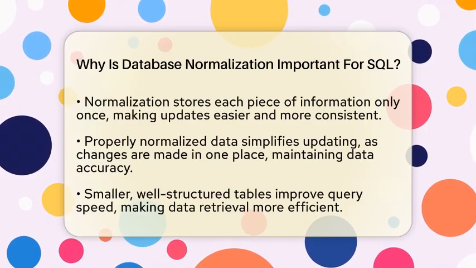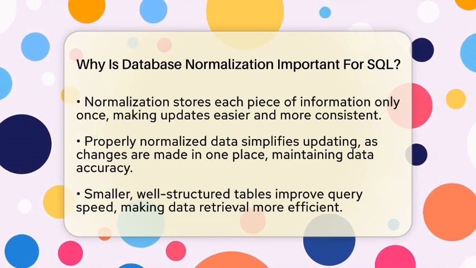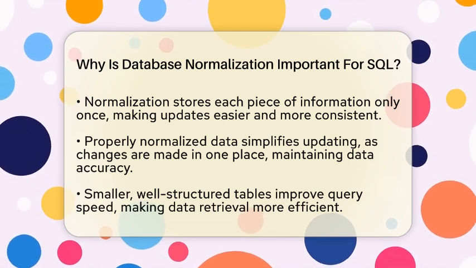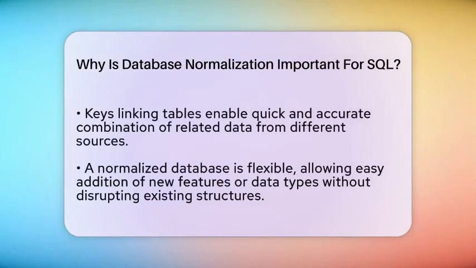Normalization also improves how quickly you can get data out. Smaller, well-structured tables mean faster queries. When you want to find all orders from a specific customer, the database can do that more efficiently if the data is organized properly. It also makes it easier to connect related data through keys, which are like links between tables. These links help you combine data from different tables quickly and accurately.